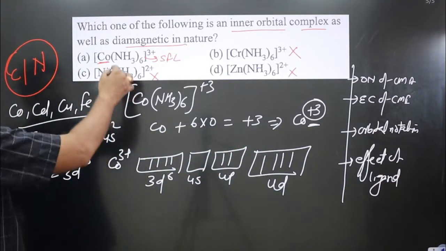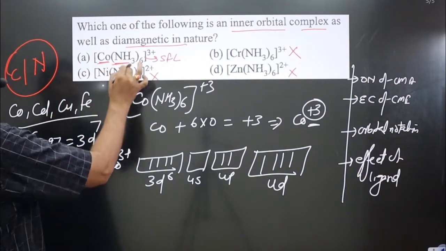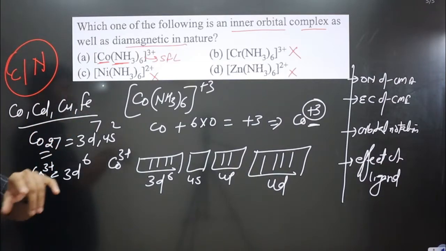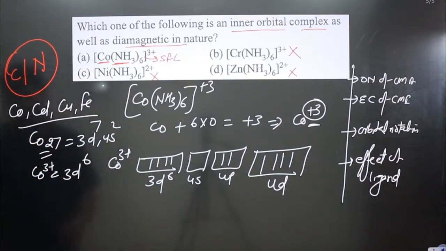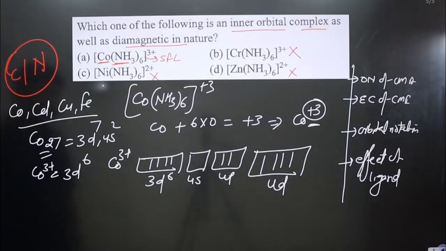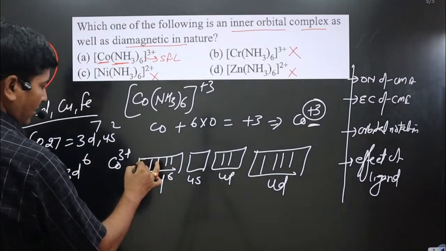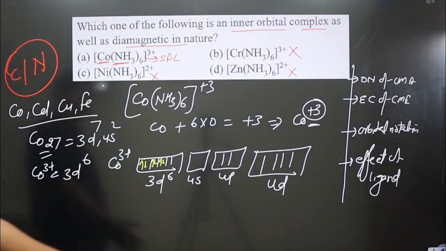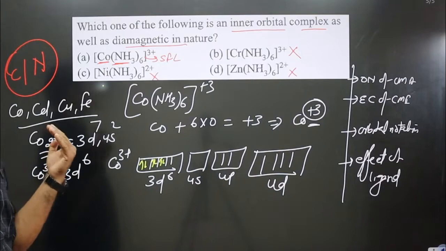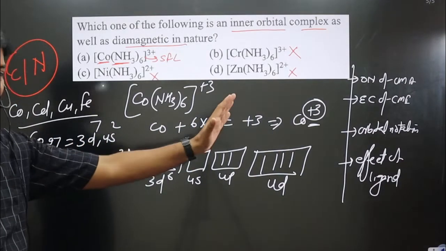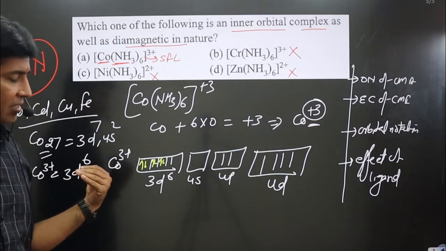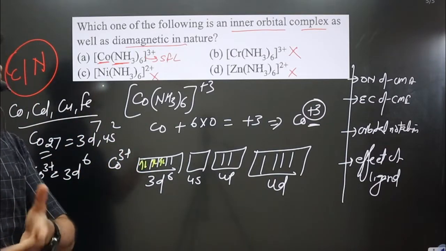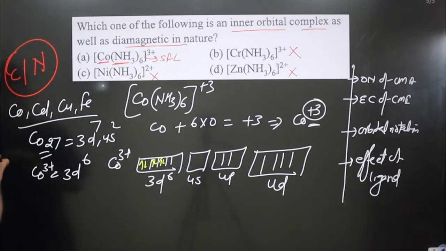In this complex ammonia acts as a strong field ligand, as it does with cobalt, cadmium, copper and iron, which means pairing of electrons will take place. You start filling: 2 electrons, 4 electrons and 6 electrons. All the electrons are arranged on the inner side, they are not going to the outer side, so this is an inner orbital complex. Now all the electrons are paired, so it is diamagnetic by nature. Option A is correct.